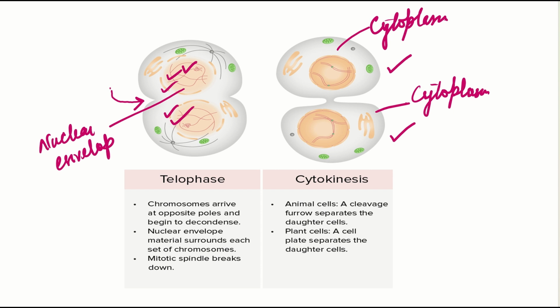Although cytokinesis is a distinct process, it frequently begins during late anaphase or early telophase. In late anaphase, as the chromosomes are moving towards the pole, the plasma membrane begins to constrict at a region known as the cleavage furrow.